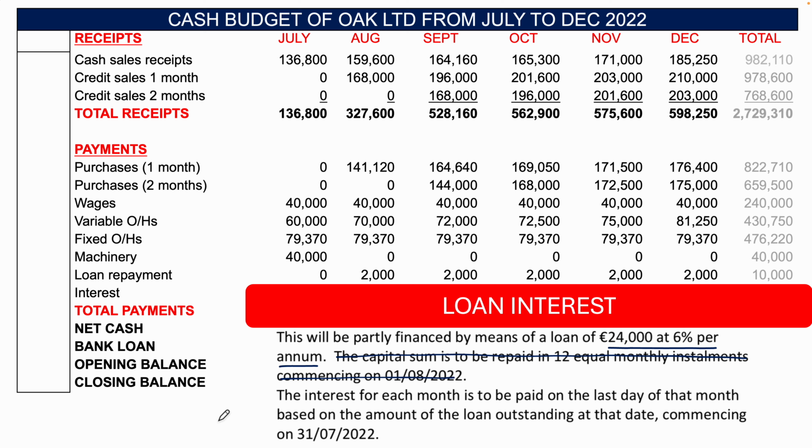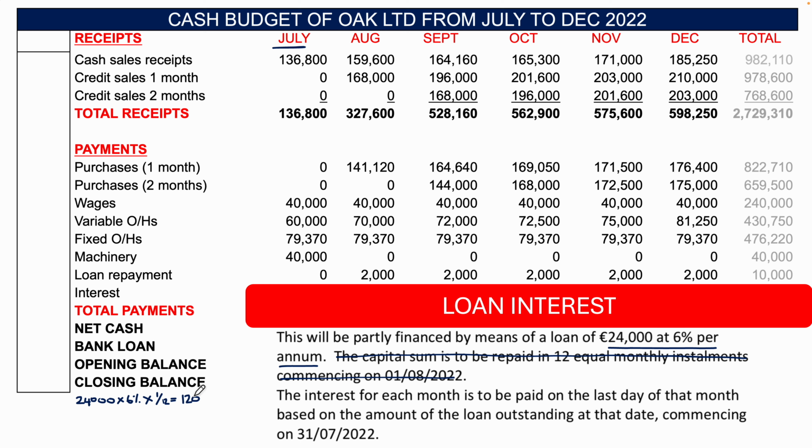Okay, so for the first month, it's commencing on the 31st of July, so we're going to start paying it in July, and July's payment is based on the 24,000. So if you put into your calculator 24,000, you're multiplying that by 6%, or 0.06, and then you're going to multiply that by 1/12 because it is for one month, and that'll be 120 euro.